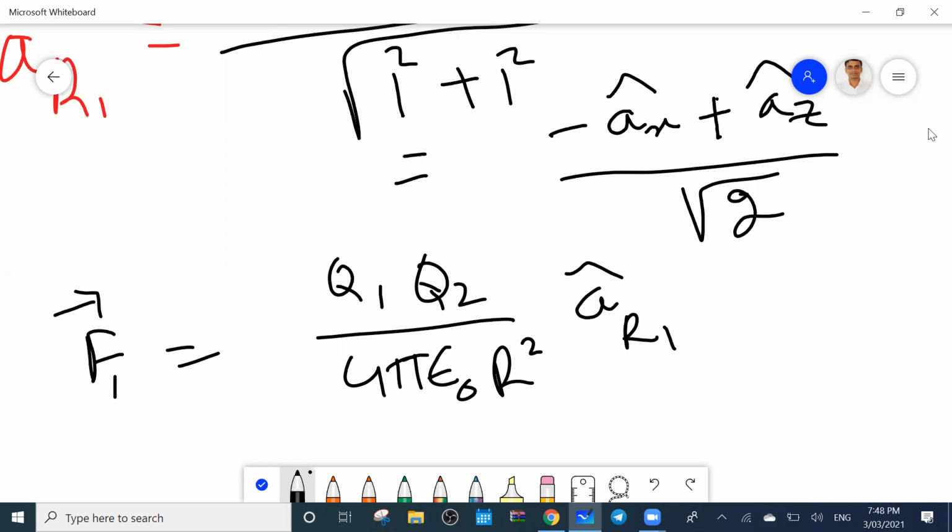Yes, sir. Q1 is 10 microcoulomb, Q2 is 30 microcoulomb. Then 1 by 4 pi epsilon 0 is 9 into 10 to the power 9. What is the distance you got? Root 2. R square is root 2 square. And the unit vector is minus ax cap plus az cap over root 2. So you can find out.